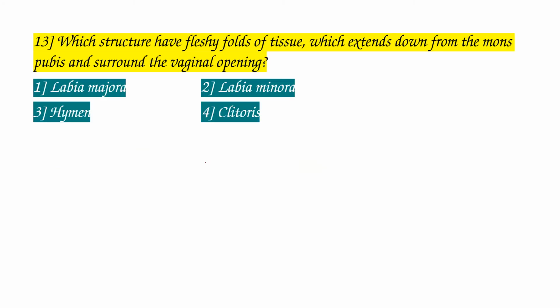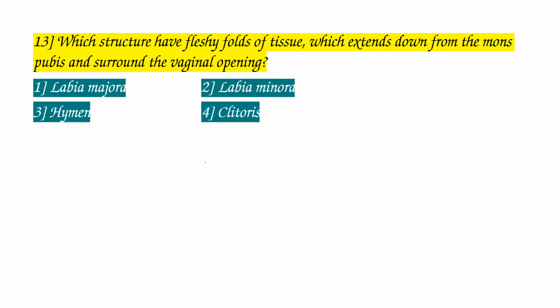Question number 13. Which structure has fleshy folds of tissue which extend down from the mons pubis and surround the vaginal opening? Options: 1. Labia majora, 2. Labia minora, 3. Hymen, 4. Clitoris.